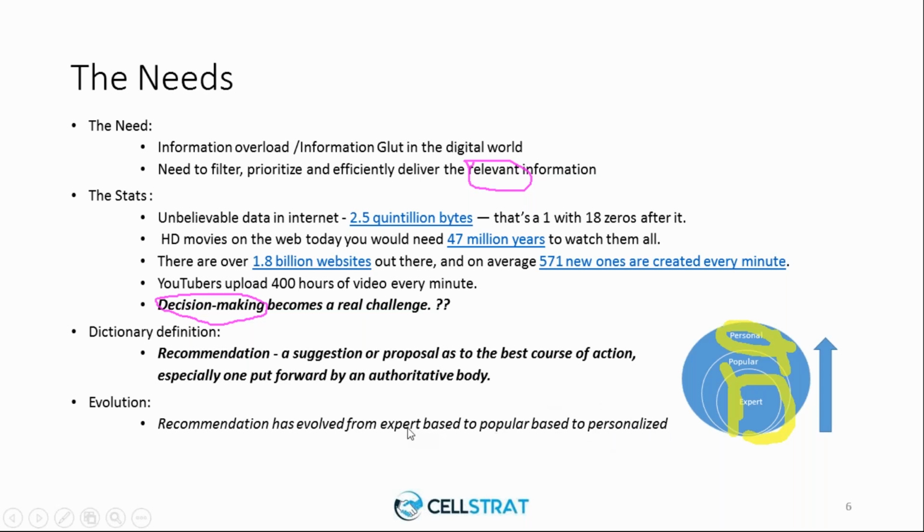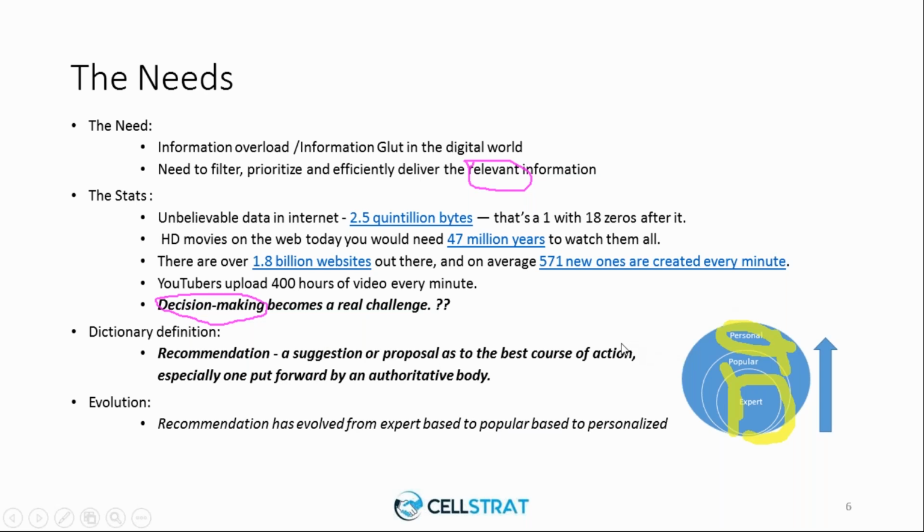Right now, in any site that you go or anywhere you try to get information, you might be getting all three kinds of recommendations, that is expert based, popular based or personalized, depending upon how the recommender systems are designed to give you the recommendations.